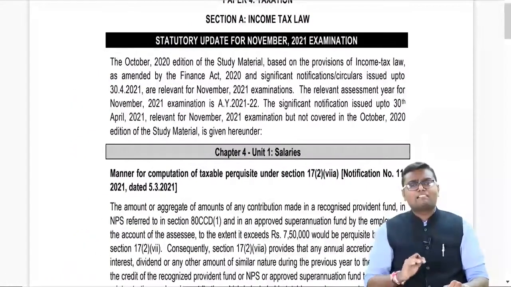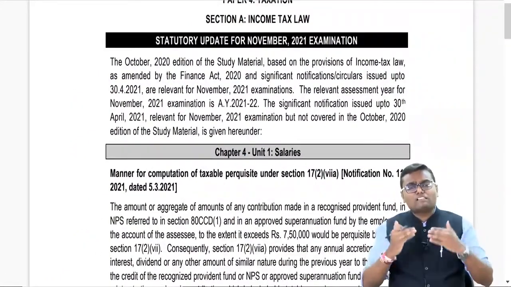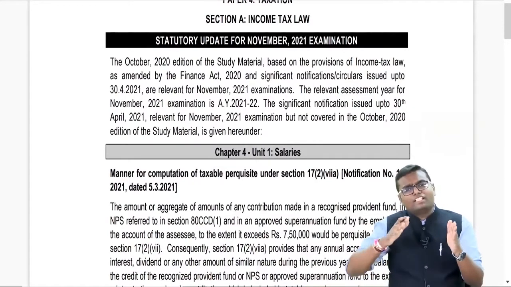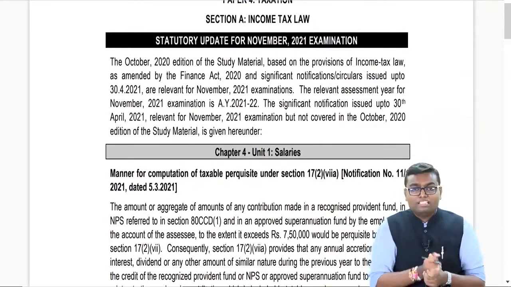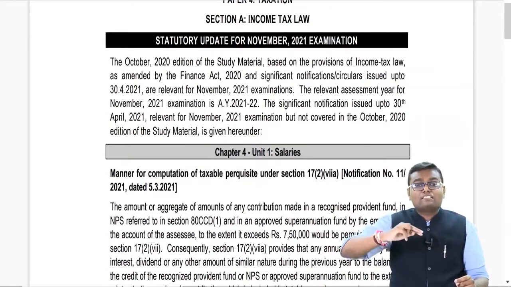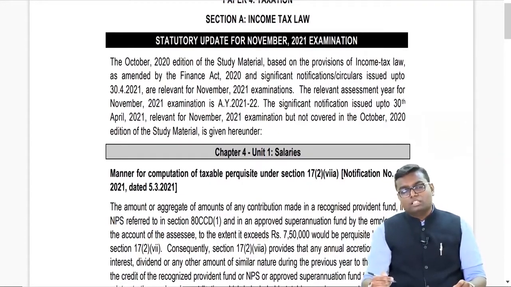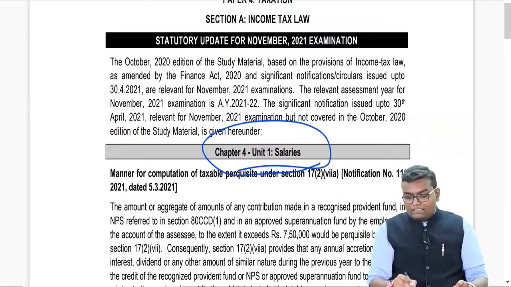Many students have asked me this query, and I have said that you just continue reading whatever is there in the JK notes, because this is totally a different amendment, which is not changing anything, which is just adding one more concept in your syllabus. Now, it is from the chapter Salaries.